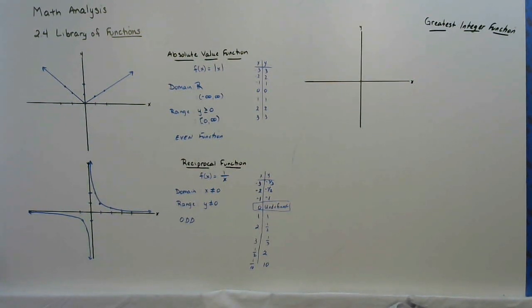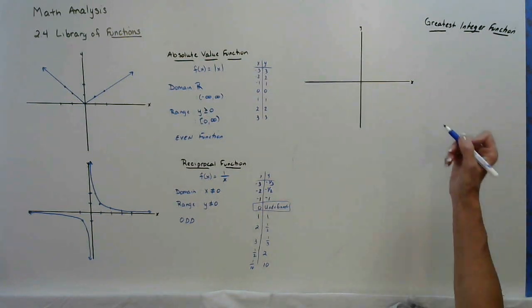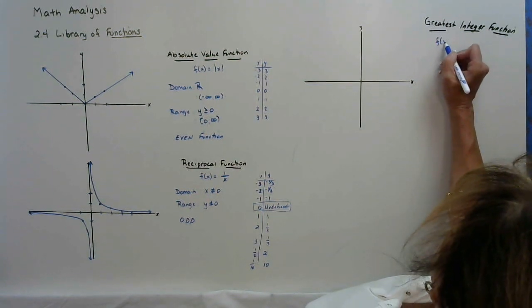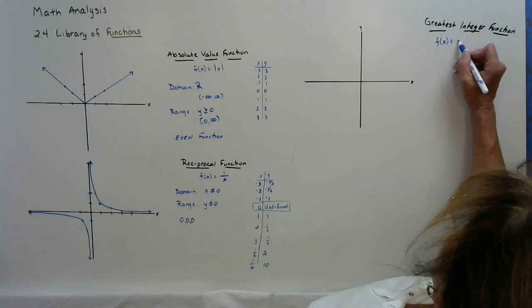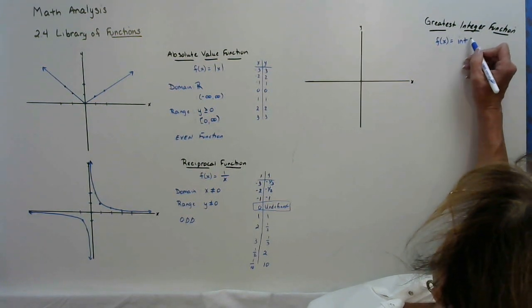And your author, your book, chooses, let me see how they chose, right? They choose to write it as f of x equals, and they put int to stand for integer.